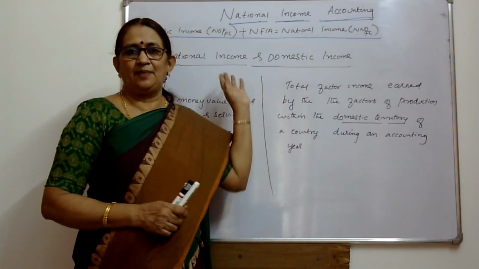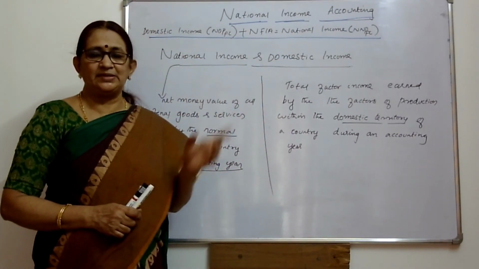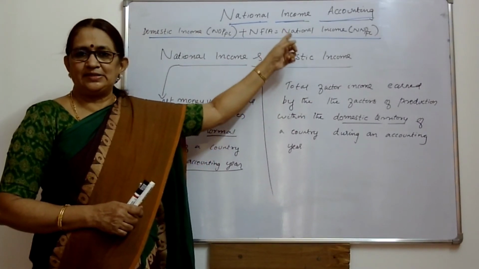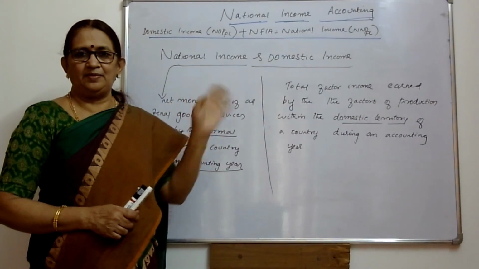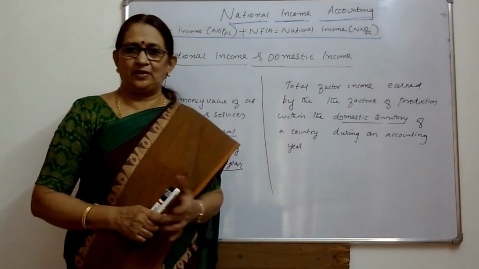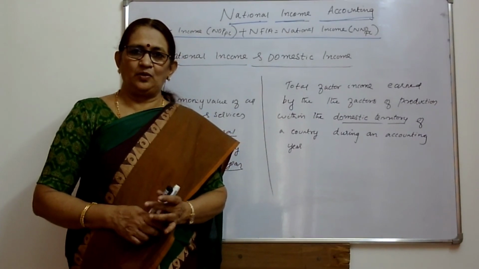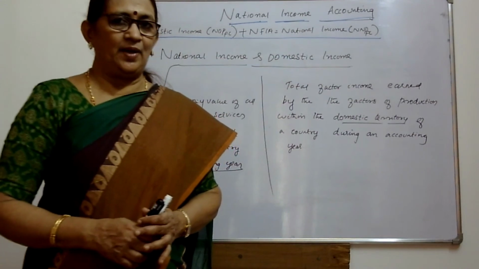So domestic income, NDP at factor cost, is the standard unit for domestic income; plus NFIA, we get national income. NNP at factor cost is the standard measurement of national income. So domestic income, national income, market price, factor cost, gross and net concepts: this is to be thorough. Before we start the calculation, now we are going to start with the value added method.